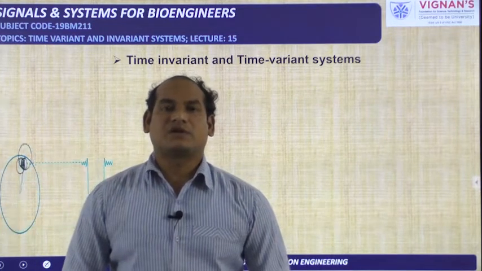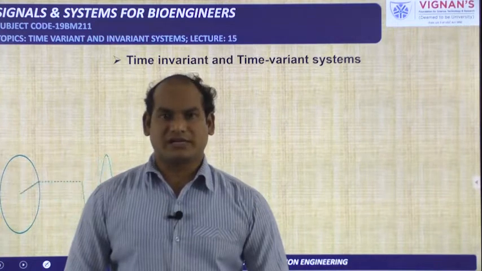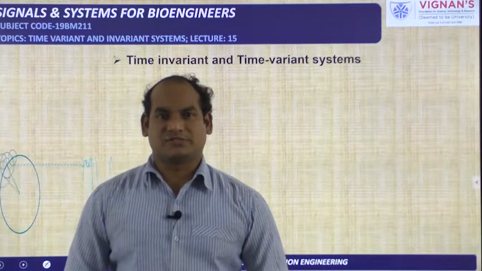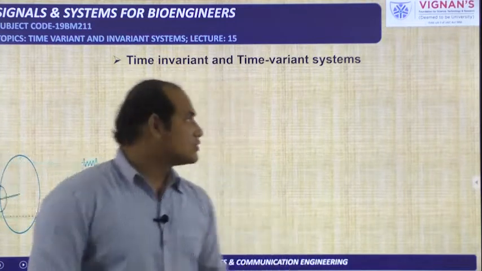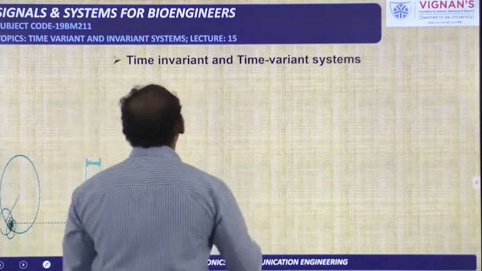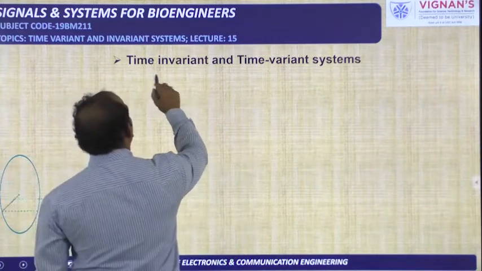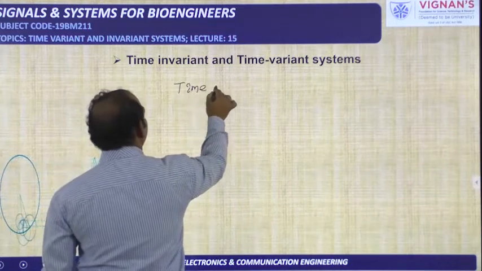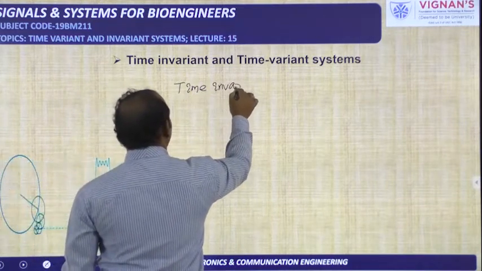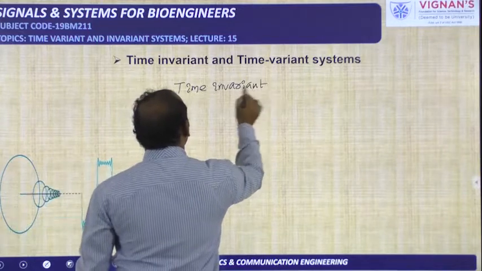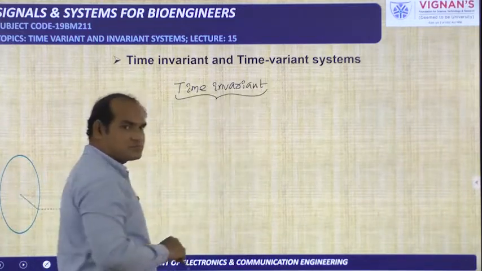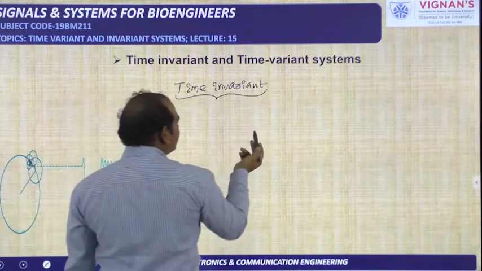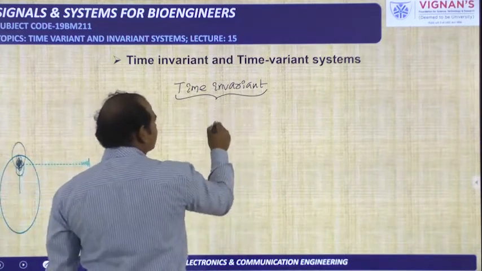In the previous class we have discussed the linear system and non-linear system, and in this class we are going to see about time invariant systems and time variant systems. As the name suggests, if the relationship between input and output is not varying with respect to time, then we can tell that is a time invariant system. So what is meant by input output relation not varying with respect to time?